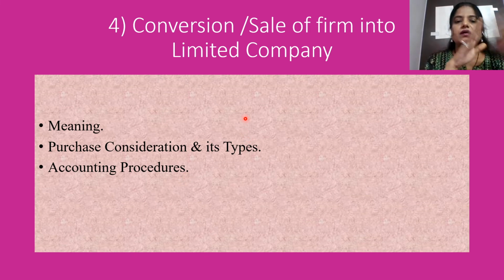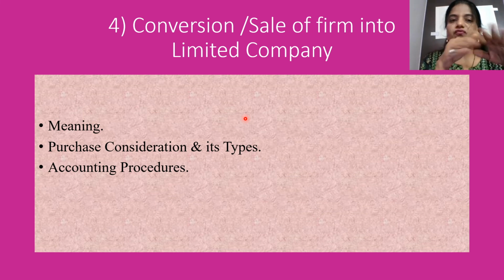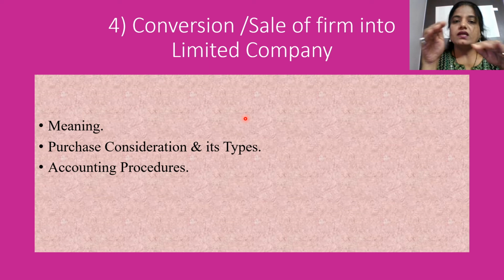Now if you see the topics that we have discussed just now, topic number 1 partnership final account, topic number 2 piecemeal distribution, topic number 3 amalgamation of firm. All these 3 topics are related to firm. Final account is of the partnership firm, piecemeal distribution also for what? Firm only, and again amalgamation also of firm. But this 4th topic is taking us towards company accounts, because the 4th topic is what? Converting firm into a limited company. So from here we are going to slowly move towards the company accounts.